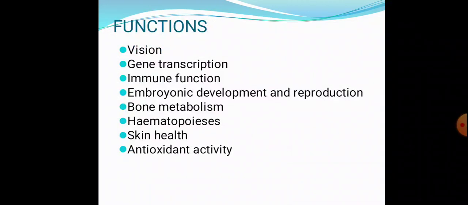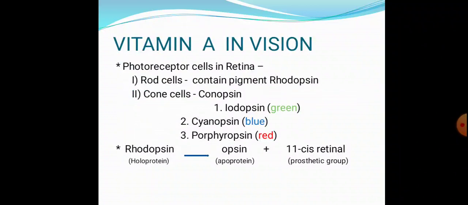That is, it is important in vision, gene transcription, immune function, embryonic development and reproduction, bone metabolism, hematopoiesis, skin health, and antioxidant activity. Okay, let's see its first function, that is the role of vitamin A in vision, which is most important for you also.